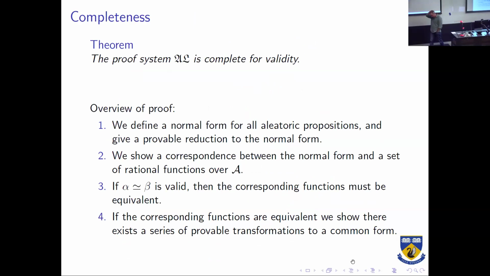The main result I'd like to talk about is completeness for validity. And completeness for validity is different to completeness for theories. So completeness for validity: for every identity that's true in every interpretation, we'd like a recursive axiomatization for that. Now, if I was given a theory to start with, and then I wanted to recursively generate every consequence of that theory, that's quite a different problem.